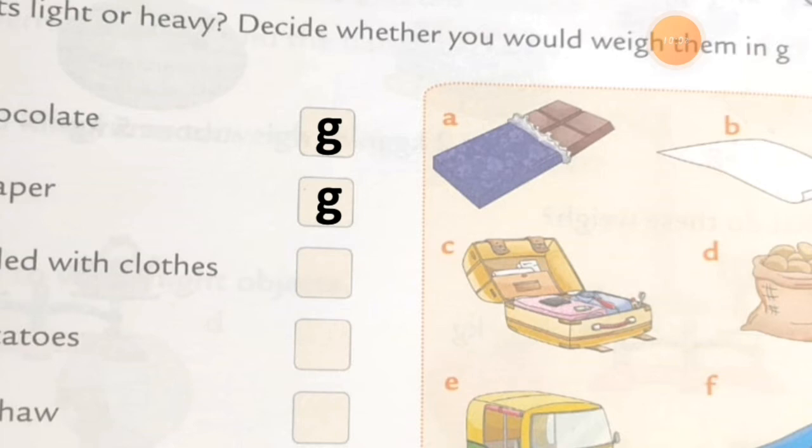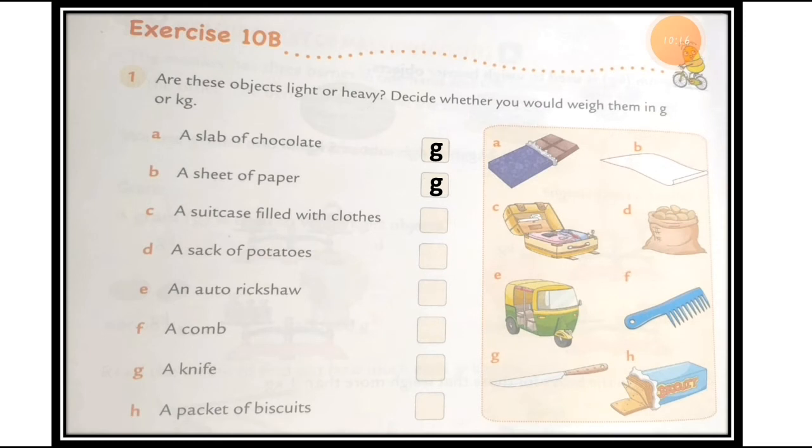Because you have to go outside and you will carry all the necessary things with you. So these clothes and all the things you will put in this type of suitcase bag, right? So this is filled with clothes. Whenever you put all the clothes and things in one bag, it will become very heavy.